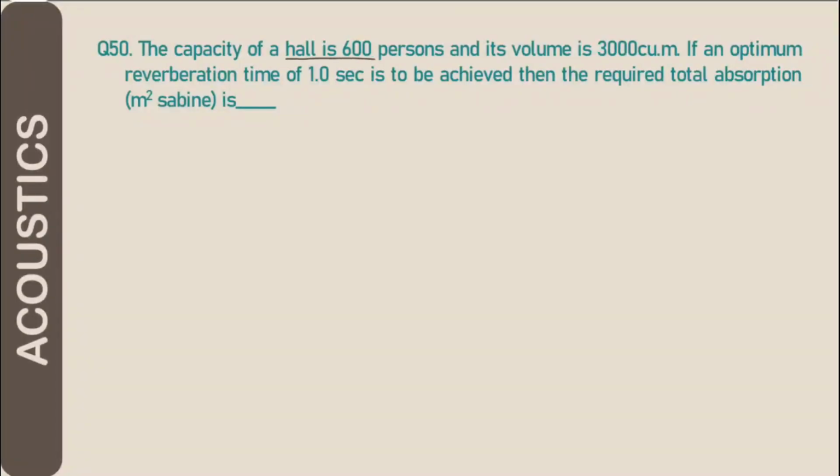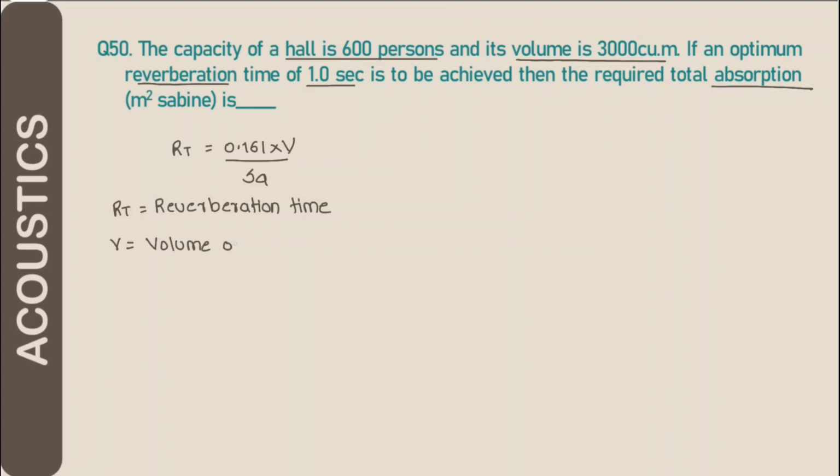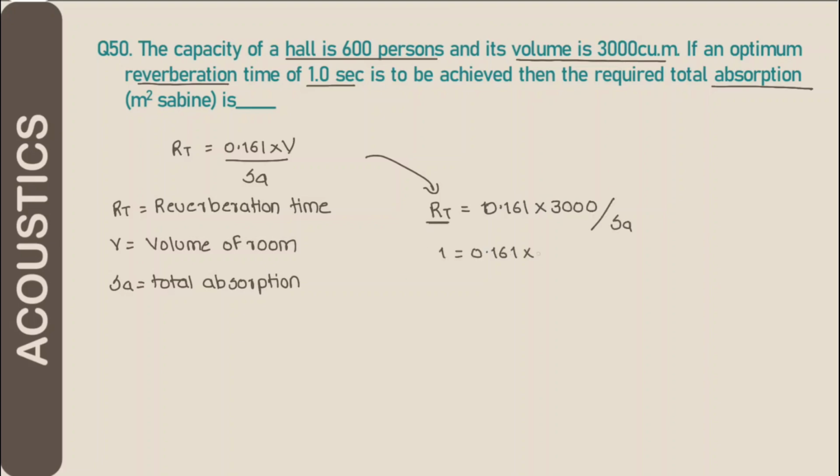Numerical 50. The capacity of hall is 600 persons and its volume is 3000 cubic meter. If an optimum reverberation time of 1 second is to be achieved, then the required total absorption in meter square Sabine will be. So reverberation time is equal to 0.16 into volume divided by SA, where RT is the reverberation time, V is the volume of room, and SA is equal to total absorption in Sabines. Putting all the values, we get that the total absorption is 480 meter square Sabine.